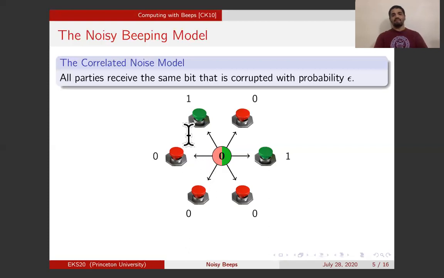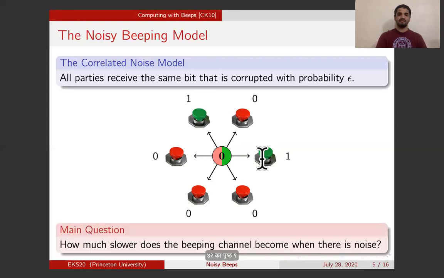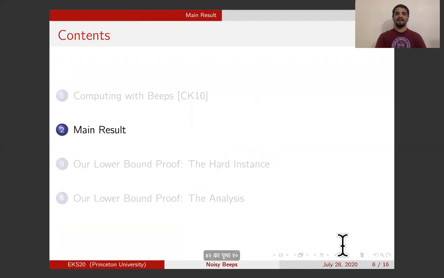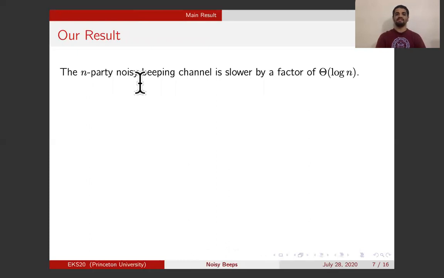It is clear that because of the noise, the communication in the noisy beeping model is only slower than communication in the noiseless beeping model. And the question we are interested in is exactly how much slower is the communication in the noisy beeping model as compared to the channel when there's no noise. In this paper, we answer this question exactly, and we show that the presence of noise slows down the beeping channel by a factor of log n, where n is the number of parties in the beeping channel.